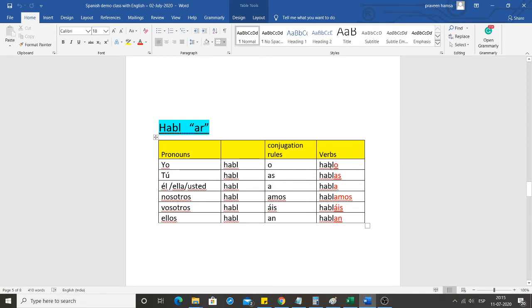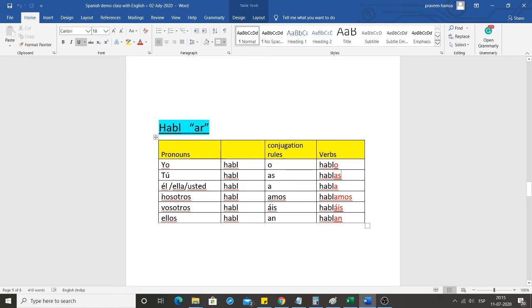I'm just repeating it. For yo, in hablar we remove the ending AR. So the first part is habl, and the second is o. Finally, hablo. Next, for tú, habl, we remove AR and keep as. Then it is hablas. Next, él, ella, usted: habl plus a, habla.